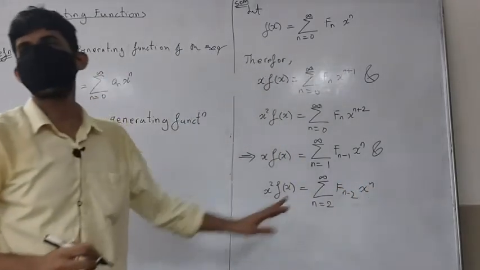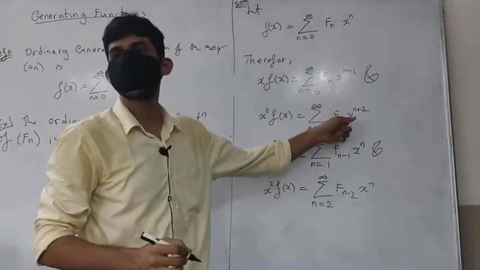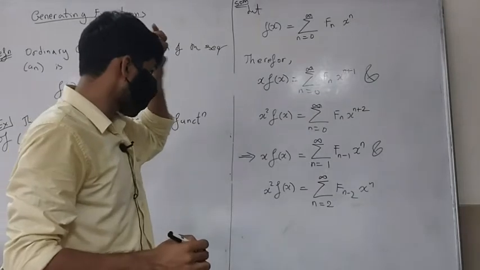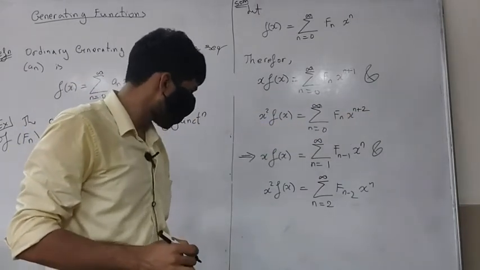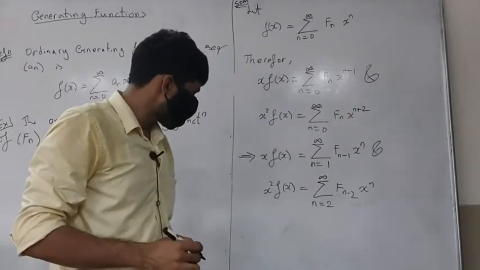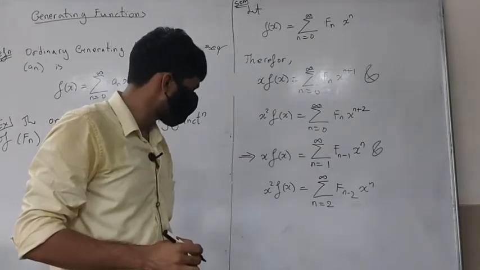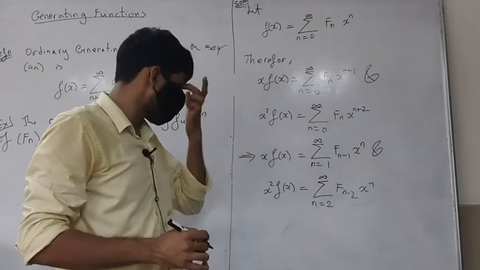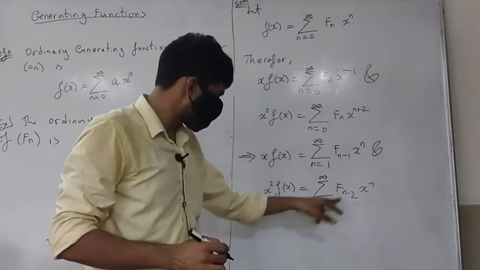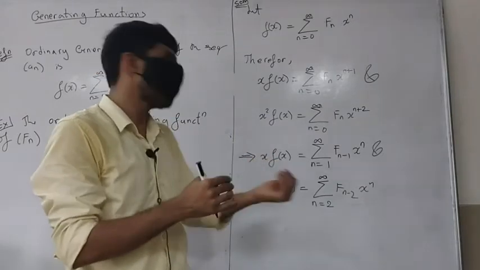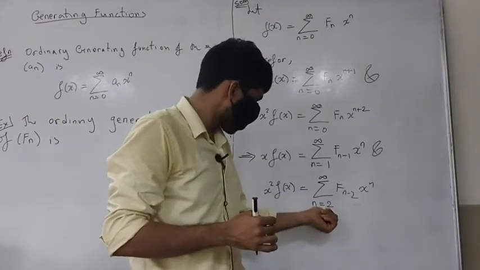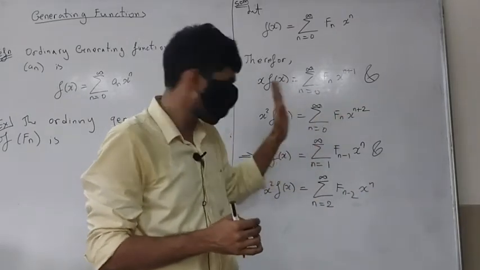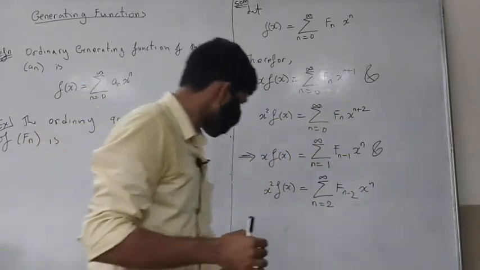That's also the same thing, just substituting in place of n plus 2. When n is 2, I will get f0, exactly where this starts. So this is not going to be any problem.